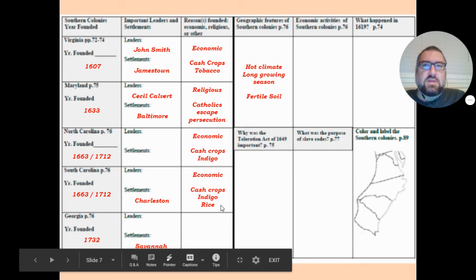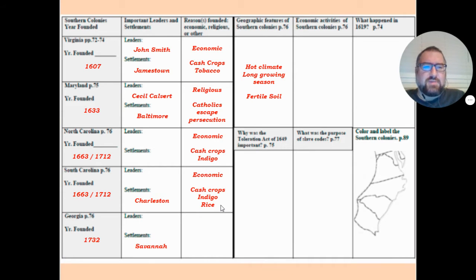And I know a lot of you guys are thinking, well, wait a second, wild rice isn't a cash crop; it's food. But for the most part, the people who grew the wild rice wouldn't eat it; they would sell it to somebody else.